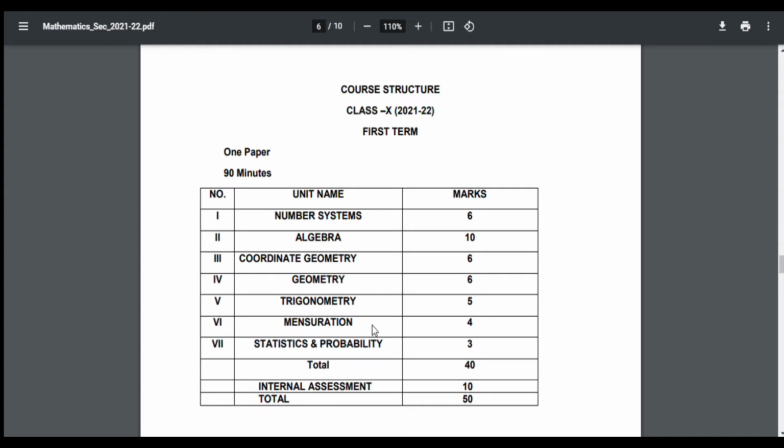Next is mensuration, chapter 12 areas related to circles, 4 marks. The last one is statistics and probability, only chapter 15 probability, 3 marks. So the 8 chapters are 1, 2, 3, 7, 6, 8, 12 and 15.